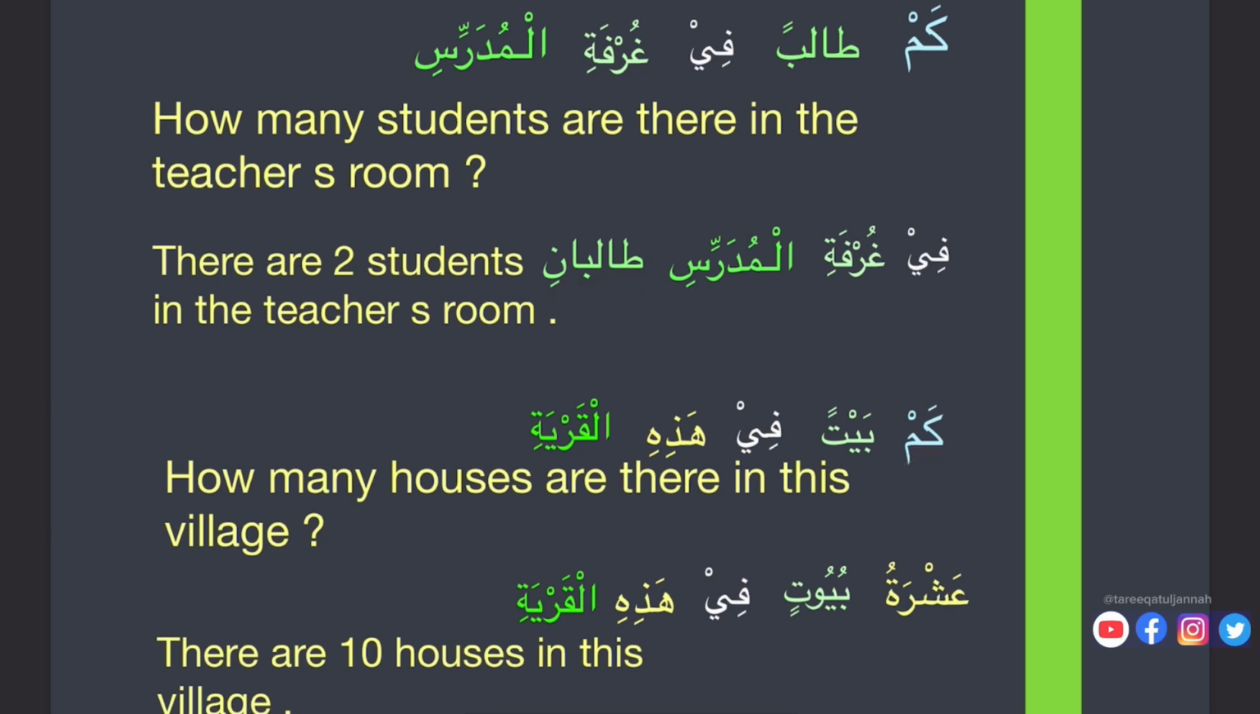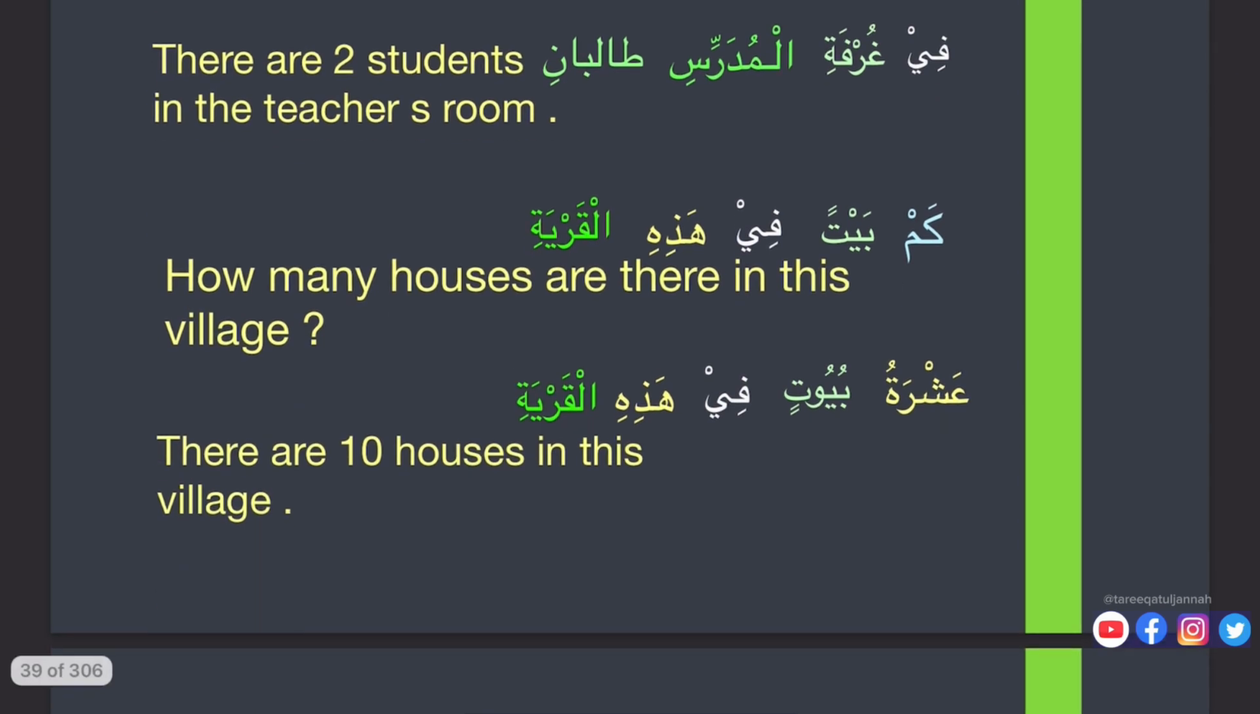Kam baytan fi hadhihi al-qaryati. How many houses are there in this village? Ashratu buyutin. So this is a plural of baytun. Baytun and buyutun. So ashratu buyutin fi hadhihi al-qaryati. There are 10 houses in this village.